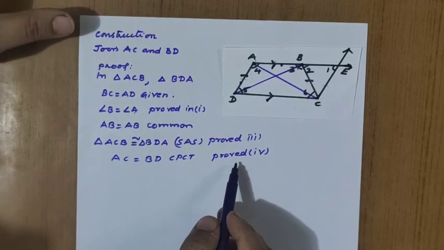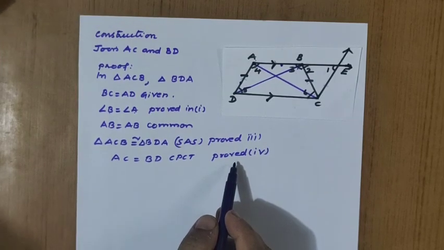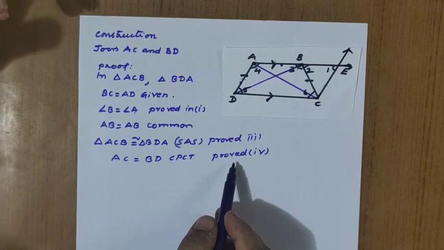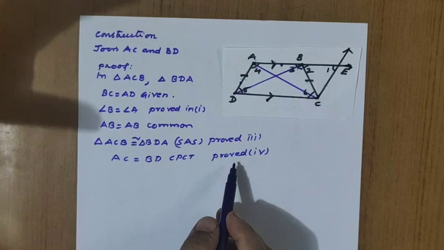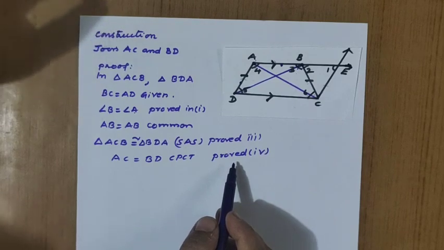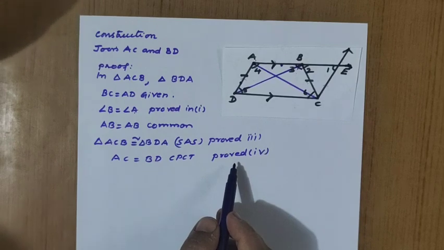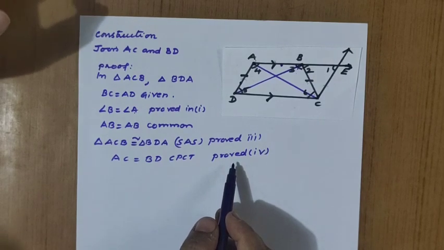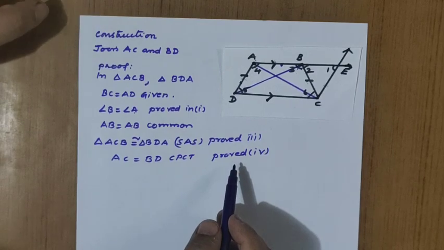Okay, with this, today's class I am winding up, and moreover we have completed exercise 8.1. See that each one of the proofs is different from the others. So practice more. Don't take this chapter lightly. It is a very important chapter also. No deletion for this academic year from this chapter, so any questions can be asked from this chapter. So practice more. With this, today's class I am winding up. Thank you.